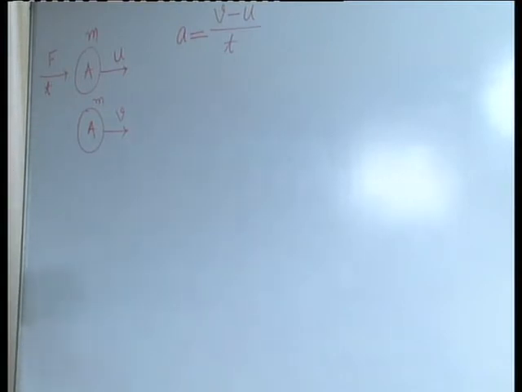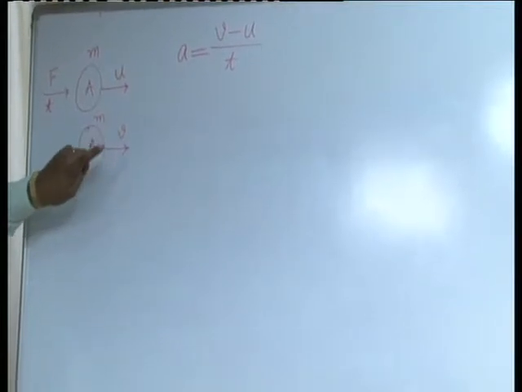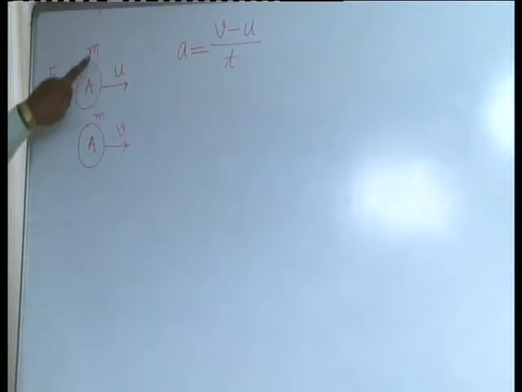Here rate of change of momentum means change in momentum to the time taken. Change in momentum means final momentum minus initial momentum. So final momentum means mass multiplied with the final velocity. Initial momentum means mass of the body multiplied with the initial velocity.